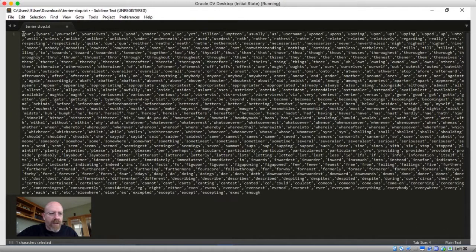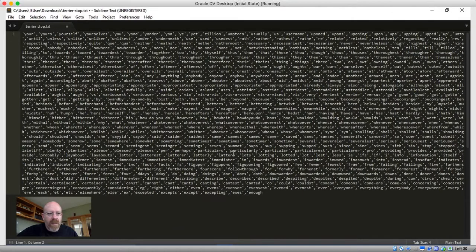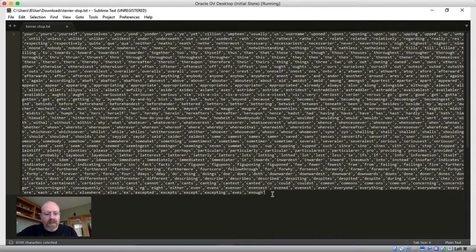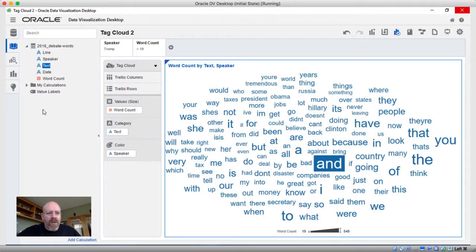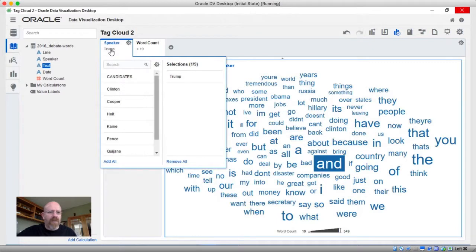Now it doesn't add one at the very beginning and the very end, so I'm going to go ahead and add those in. I'll select it all and copy it. Now let's come back to DataViz. How can we use this? Well, it's not going to really work in a regular filter. As you can see here on speaker, there's no place to enter a text string per se.